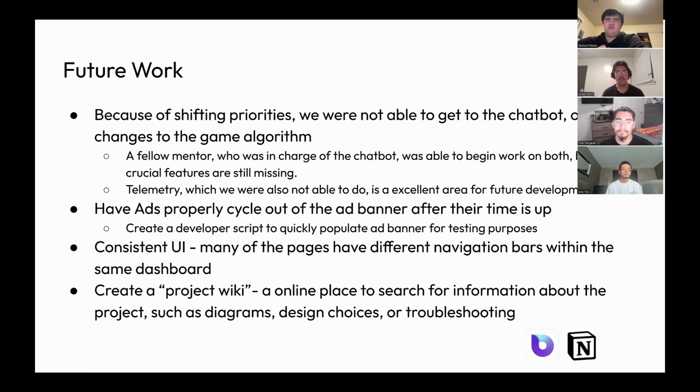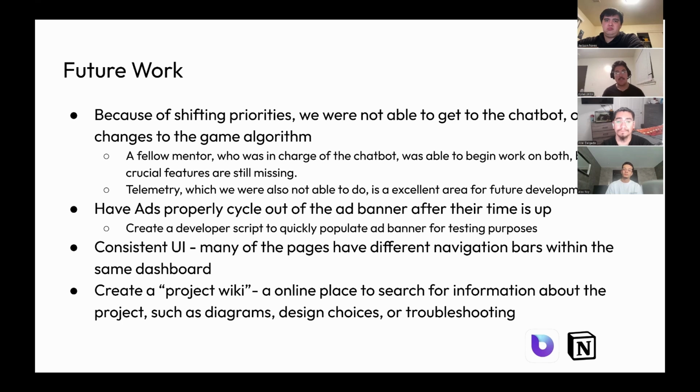So for future work, because of our shifting priorities, like we said, we couldn't get to the chatbot or changes to the game algorithm. Now, one of our additional mentors was in charge of the chatbot, so he was able to get started on that as well as the game algorithm, but many crucial features are still missing. Another area is telemetry. A lot of the things in the front end as well as in the back end are just completely absent, and that would be an excellent area for future teams to work on.